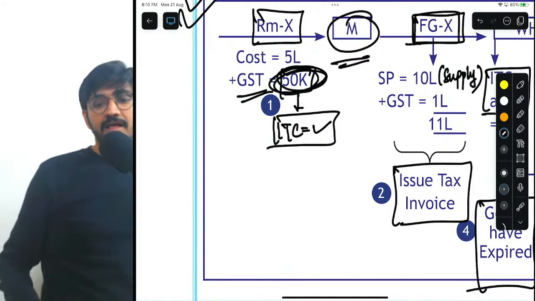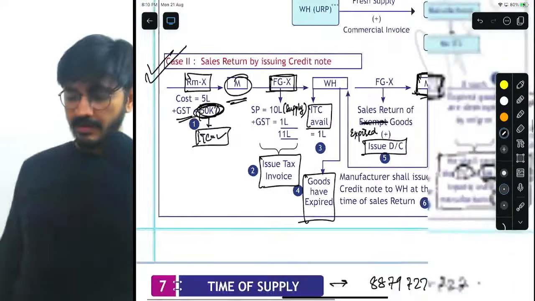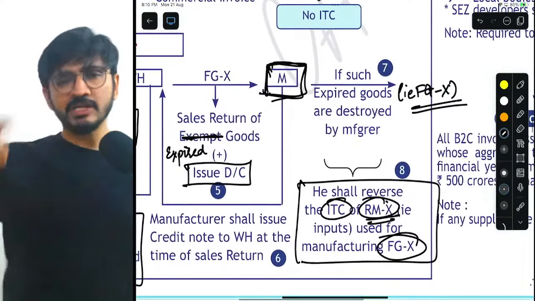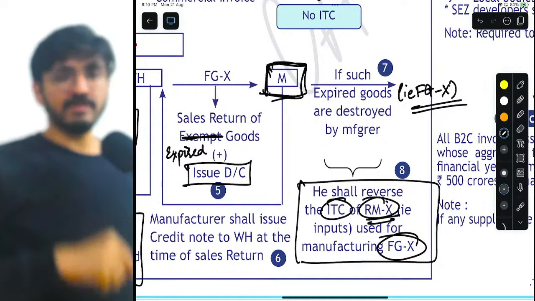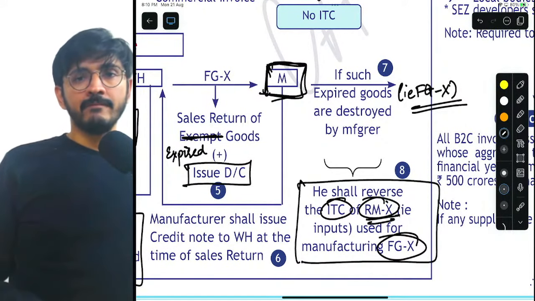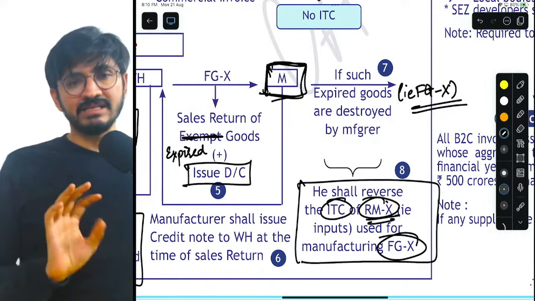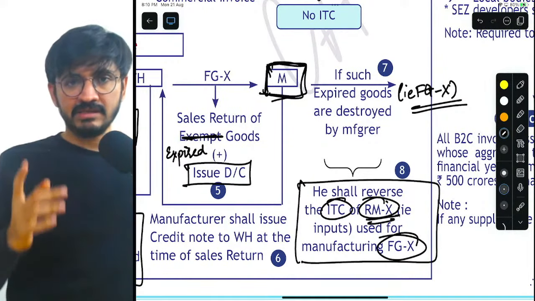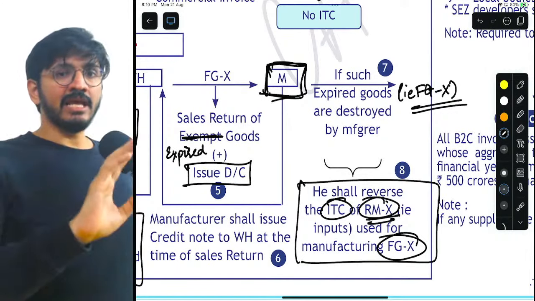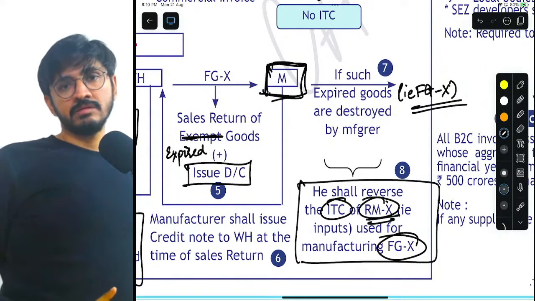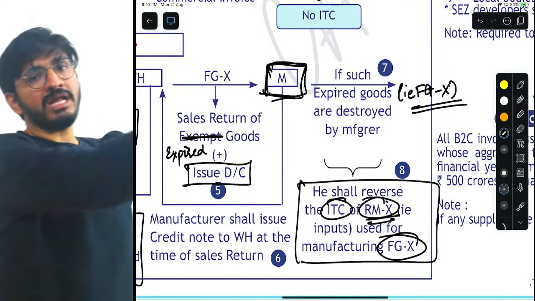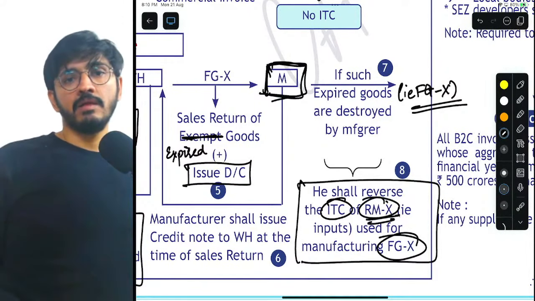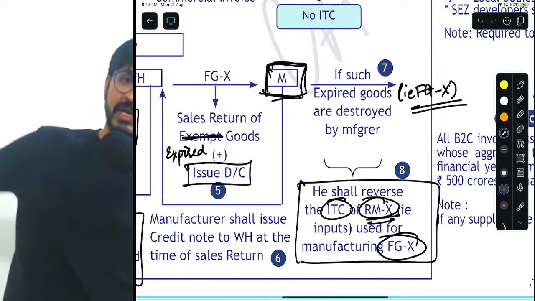Got it? Right. And why is that? Because he does not deserve that ITC. Why does he not deserve it? Because obviously, what is the final transaction that has happened? He purchased RMX, he made FGX, and he has to destroy FGX. So basically, you are not able to generate any output tax out of the FGX, the input of which you have taken ITC for.